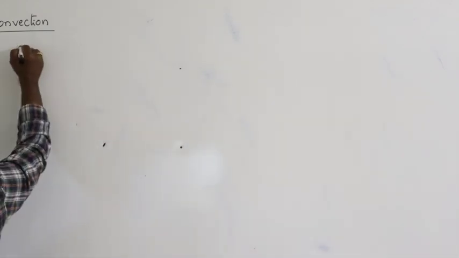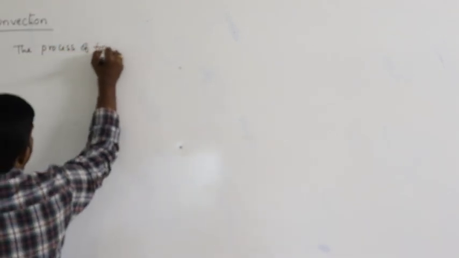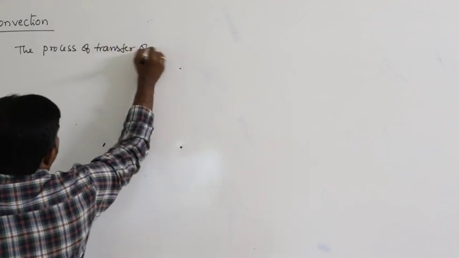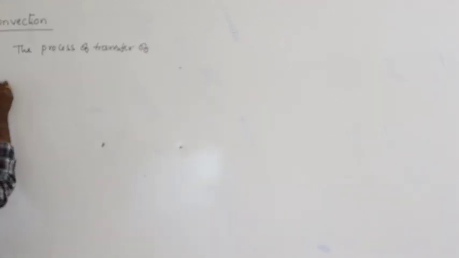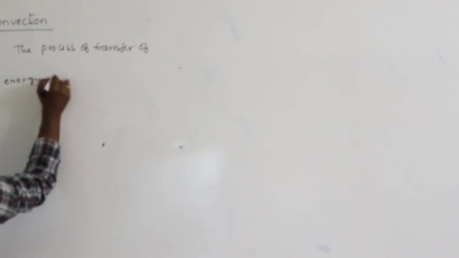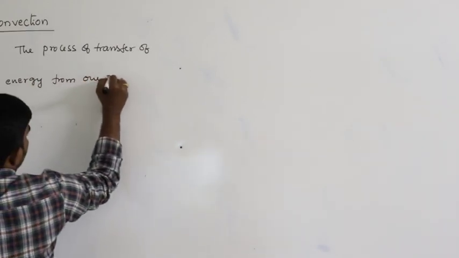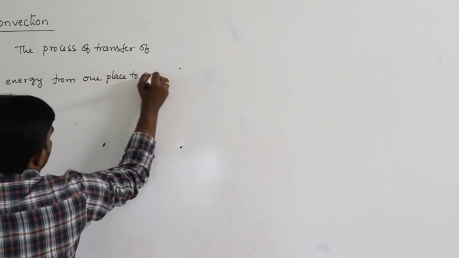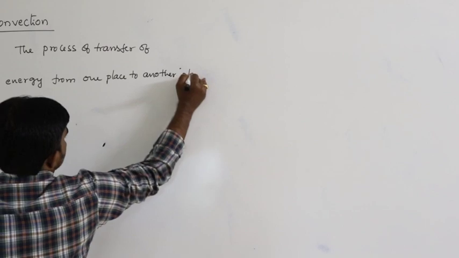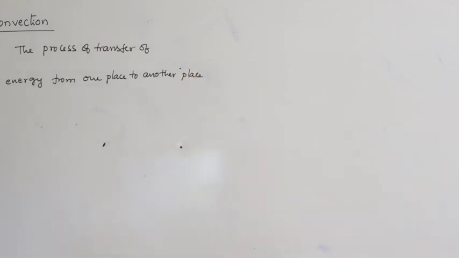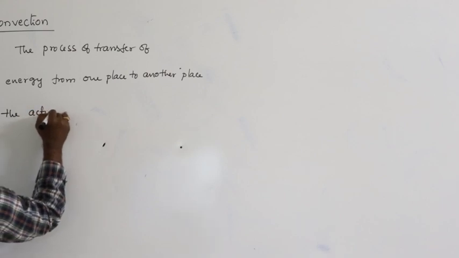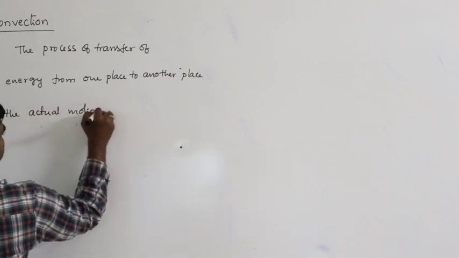Here, the convection process. How can you define this? It is the process of transfer of heat energy from one place to another place with the actual motion of the particles. With the actual motion of the particles.